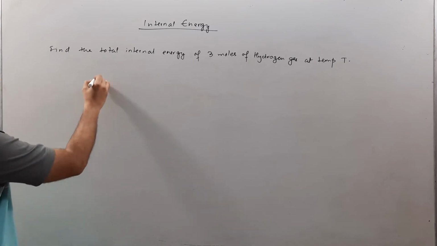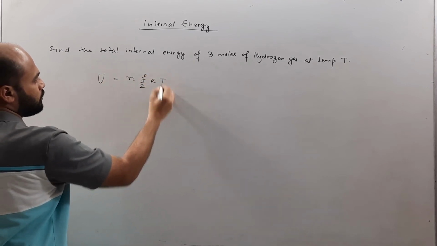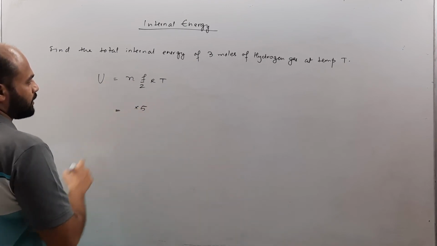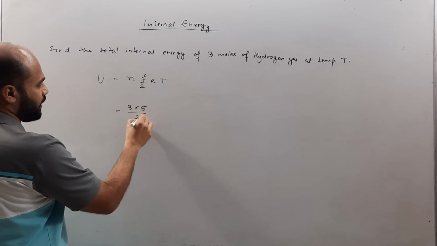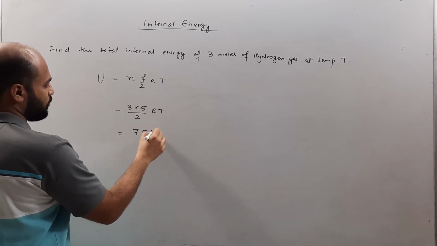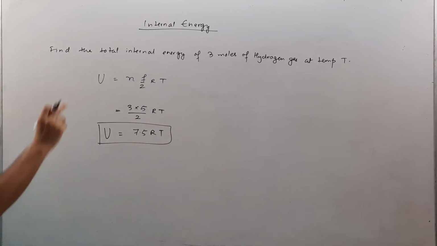So now we have this question which says: find the total internal energy of 3 moles of hydrogen gas at temperature T. Now we know that it's a diatomic molecule, so obviously when we consider this particular formula, which is our reference, the degrees of freedom is going to be 5 and the number of moles is 3, divided by 2 RT. So the answer is going to be 7.5 RT. That is the amount of internal energy that this will contain.